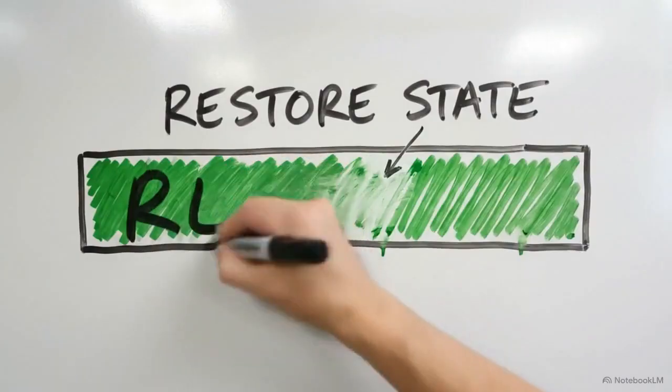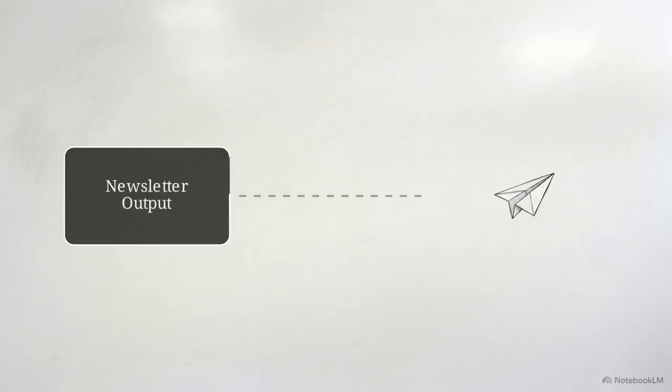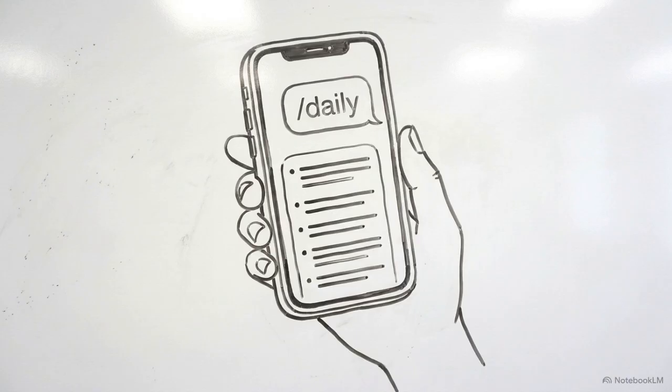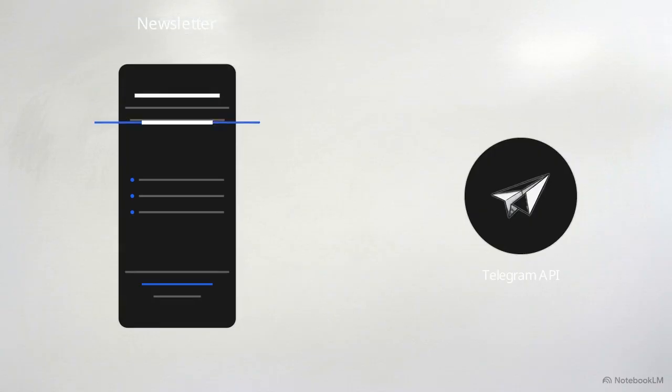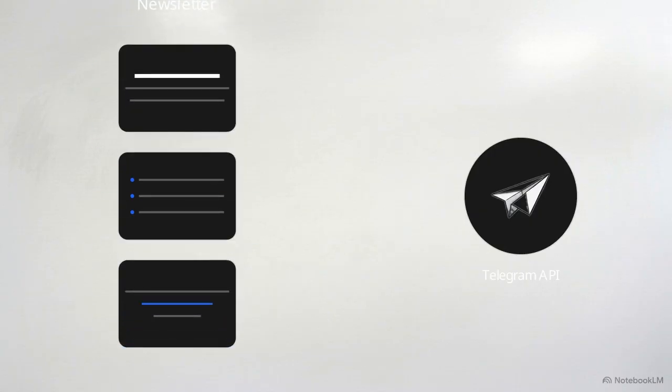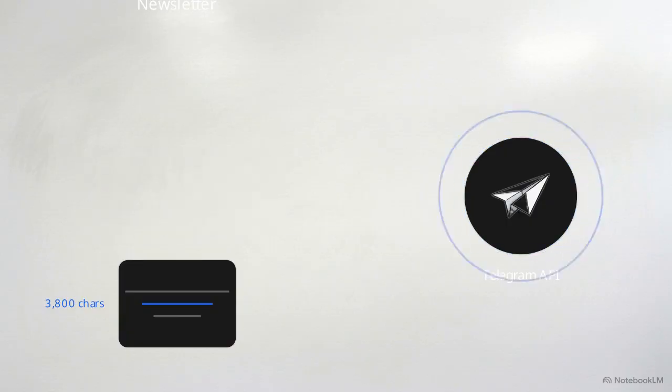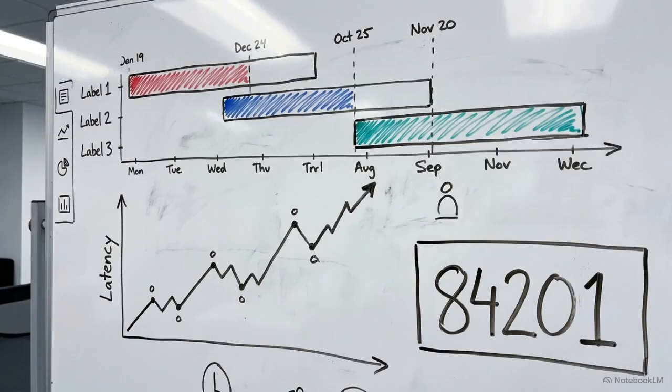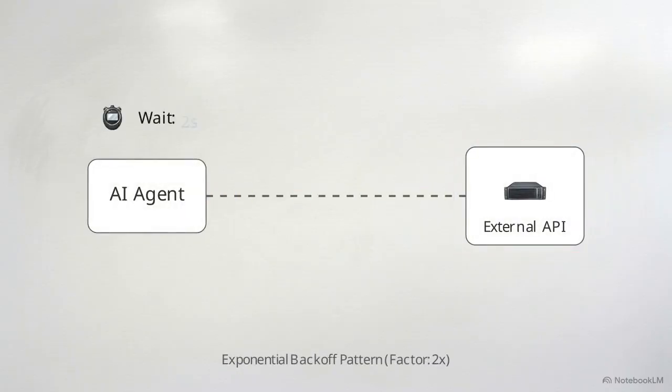With the newsletter generated, the final node hands the string output to a Telegram bot. Command handlers allow the user to pull the latest feed directly to their phone on demand. To handle delivery constraints, the node wraps the markdown text and splits the payload into 3,800 character chunks, smoothly bypassing Telegram's hard message limits. Running this in production requires high visibility. Integrating LangSmith provides detailed workflow tracing, node latency monitoring, and exact token usage metrics for every run. We also wrap all external API calls in asynchronous retry logic. An exponential back-off pattern catches transient connection errors and attempts the request again before throwing a fatal exception.